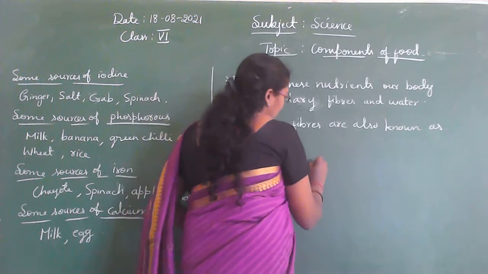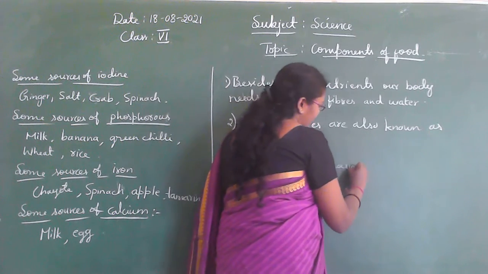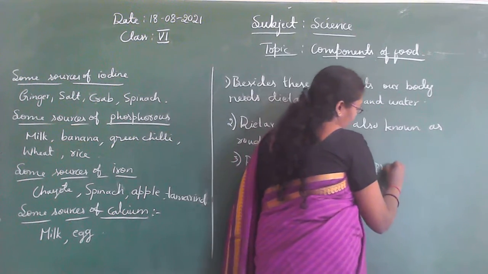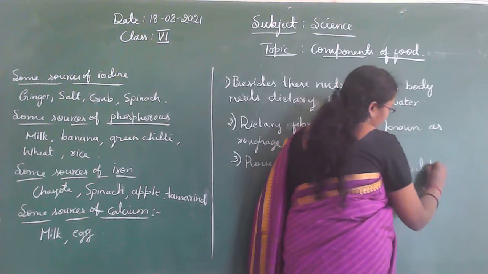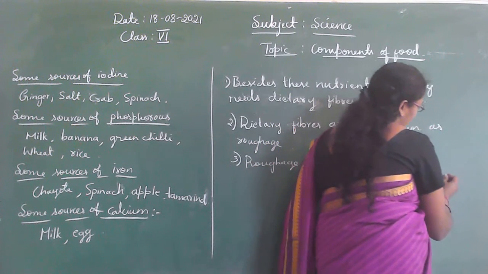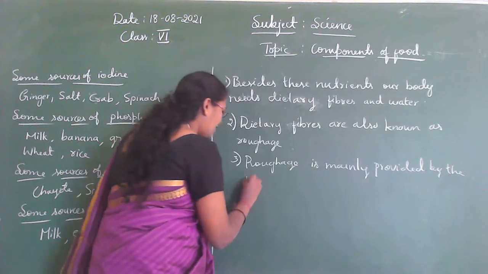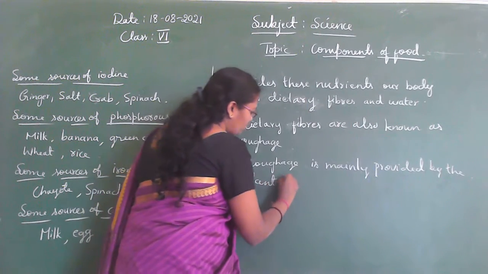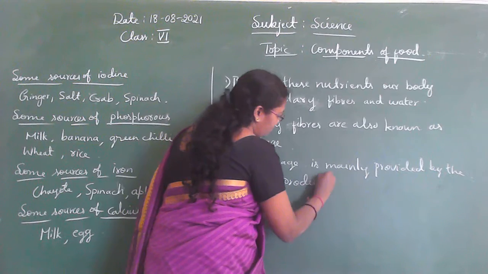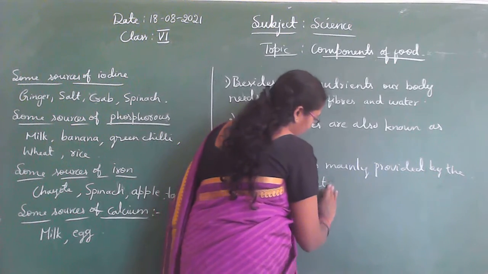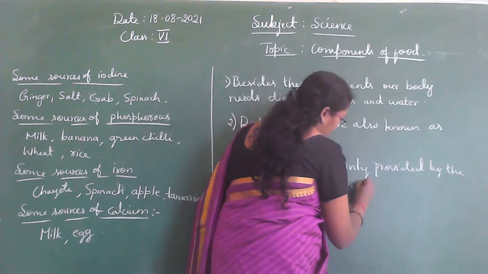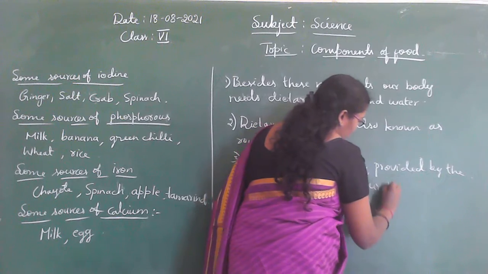Roughage is mainly provided by the plant products in our food.